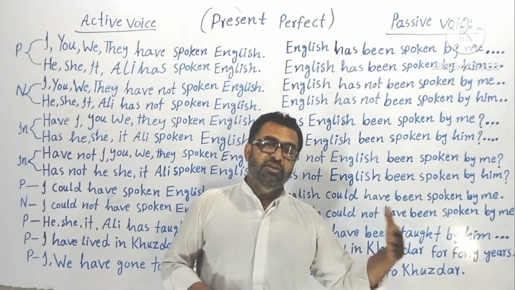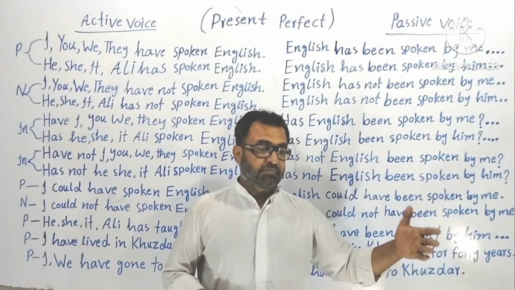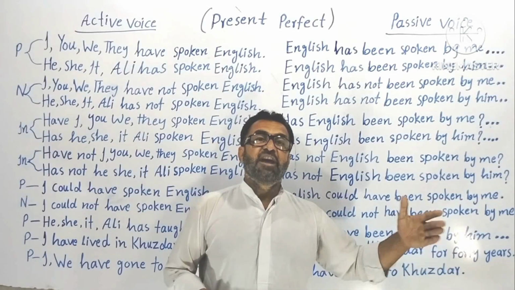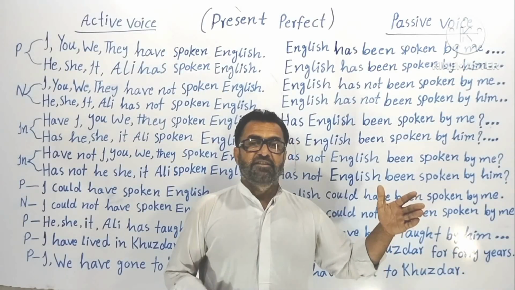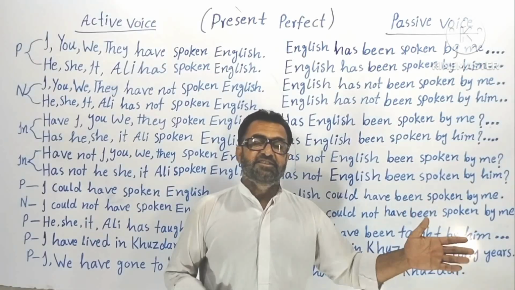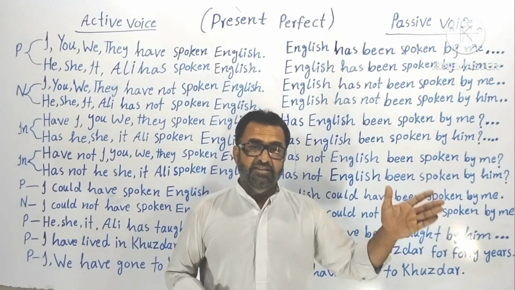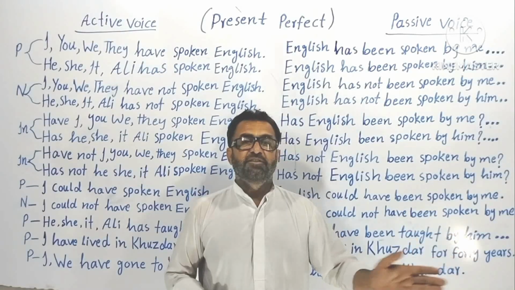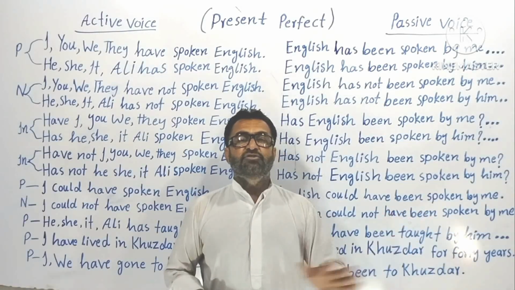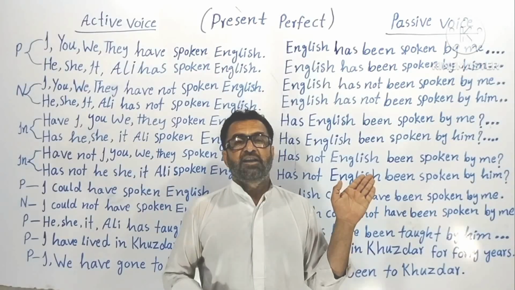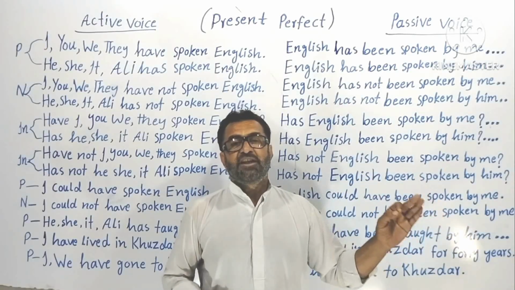Understood? Now let's go to the passive voice. That is, the thief has been arrested. Now here, the main purpose is the arresting of the thief. No one knows, no matter who arrested the thief, but the thief has been arrested.